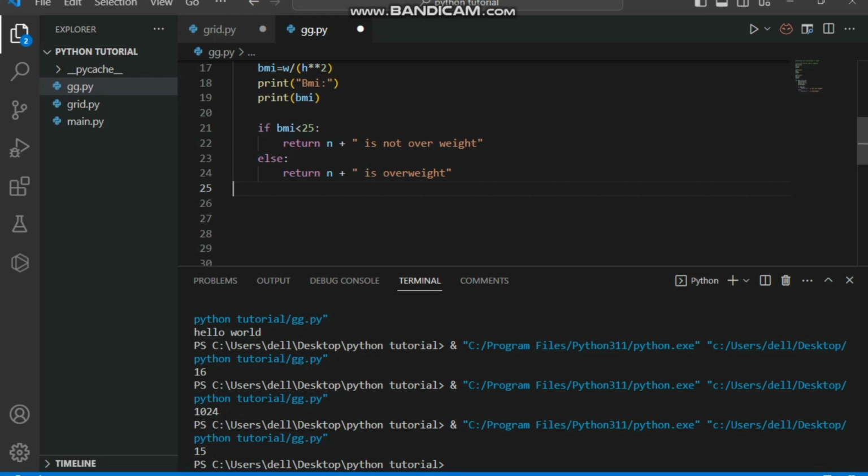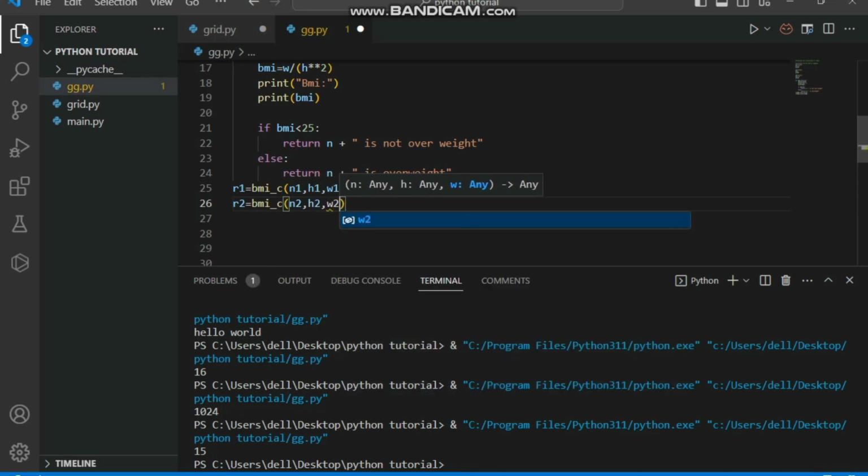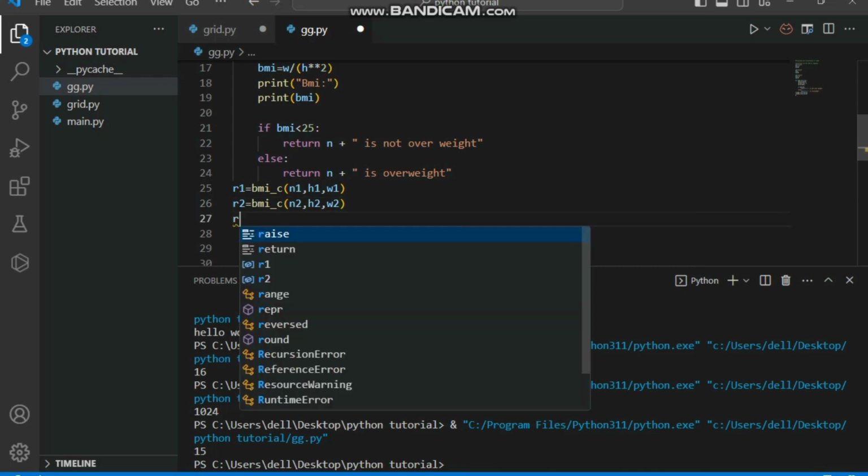So we are going to say result1 is equal to, we call our function name, that is bmi_c. Then you map it to the first person with name1, h1, and weight1. Next I'm also going to give result2 for the second person, bmi_c, mapped to name2, height2, and finally w2.